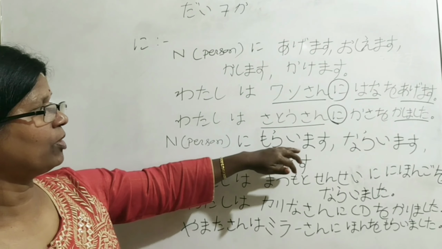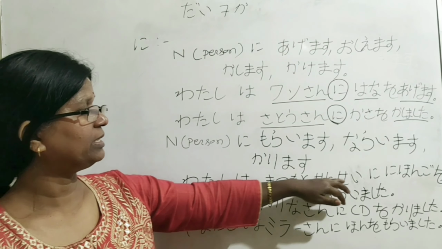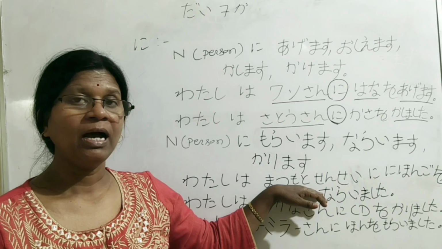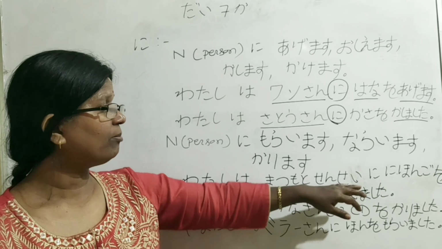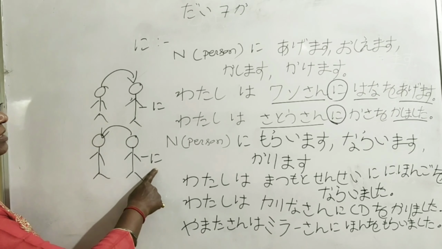Look at the second example. Noun person ni moraimasu, naraimasu, karimasu. Watashi wa Matsumoto sensei ni Nihongo o naraimashita. I learned the Japanese language from Matsumoto sensei. Watashi wa Karina-san ni CD o karimashita. I borrowed a CD from Miss Karina. Yamada-san wa Miller-san ni hon o moraimashita. Mr. Yamada received a book from Mr. Miller. Here we learn to whom we give and from whom we receive. Both persons take the ni particle.